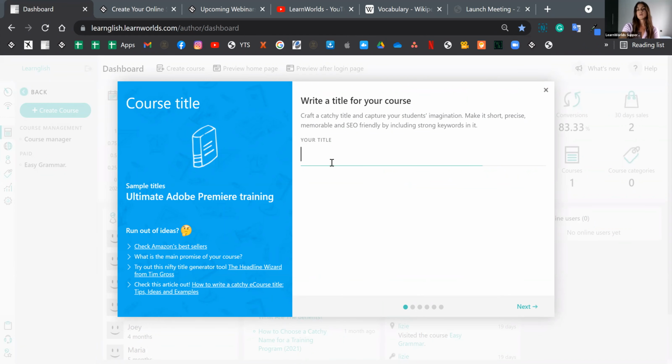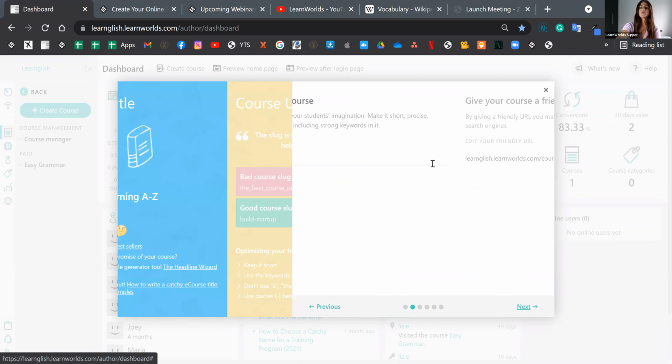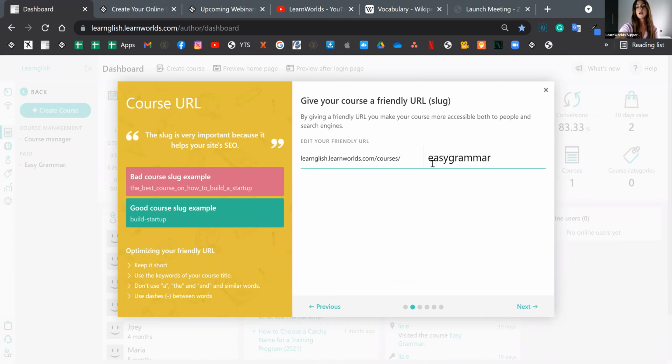Now, of course, the first thing we're going to want to add is the title of the course. I'm going to make a course regarding grammar, so we're going to name this Easy Grammar, and then I'm going to click on Next. Next up, we can configure the last part of the URL. We call this the slug part. I like to keep this simple and relative to the course itself, just in case anybody needs to memorize this. So I'm going to leave it as it is and click on Next.